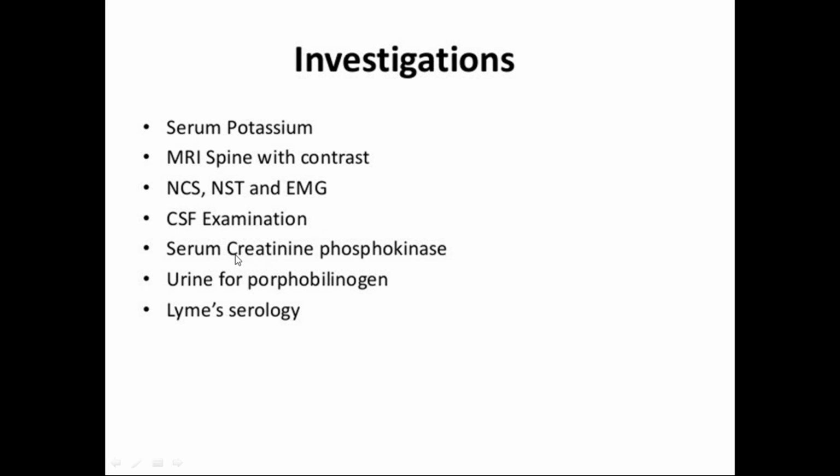One is GB syndrome. Then serum creatine phosphokinase to know about myositis and other muscle conditions. Urine for porphobilinogen in case of porphyrias, and Lyme disease serology if you suspect Lyme disease. So finally, MRI is fine. Especially it is useful in case of transverse myelitis, not in other conditions; we won't go for MRI in poliomyelitis or GB syndrome. Only nerve conduction studies and EMG will be useful. So depending upon the case, examination and history, you will go for the investigations. Not all investigations in all children, only depending upon the case, for differential diagnosis.